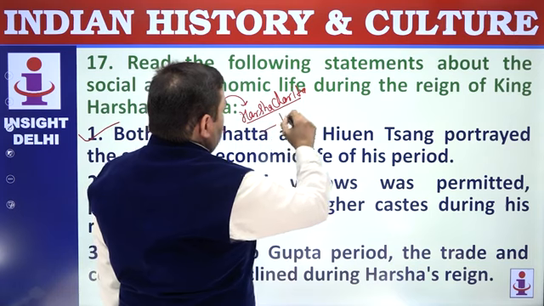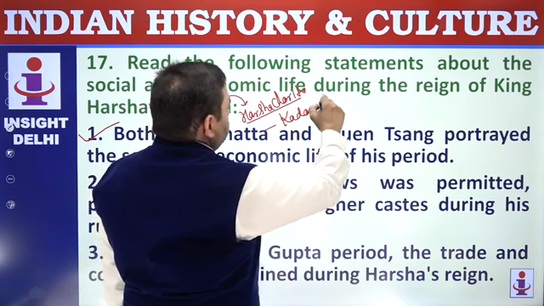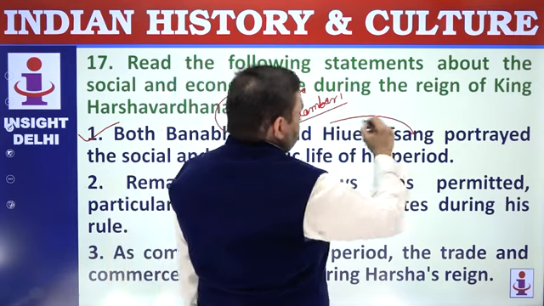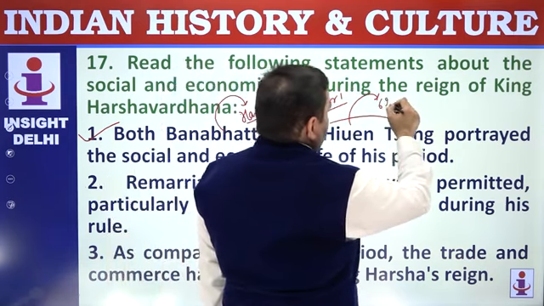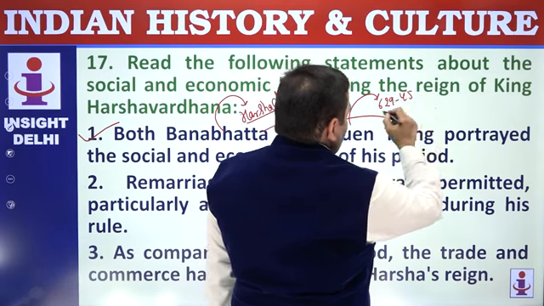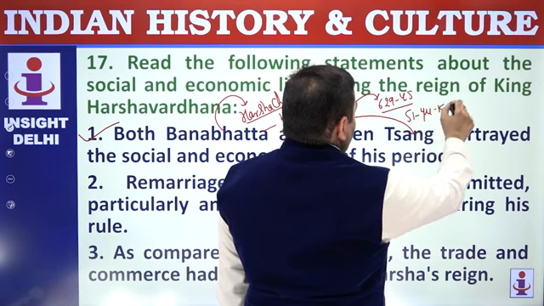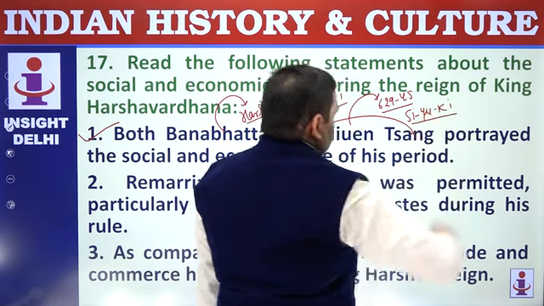Harshacharita and Kadambari. These were the books written by Banabhatta. Huinshan, a Chinese traveler who visited India during 629 to 645, a very important time period you have to remember. He wrote a book, Siyuki. Faiyan wrote Fukiyoki. Huinshan wrote Siyuki.